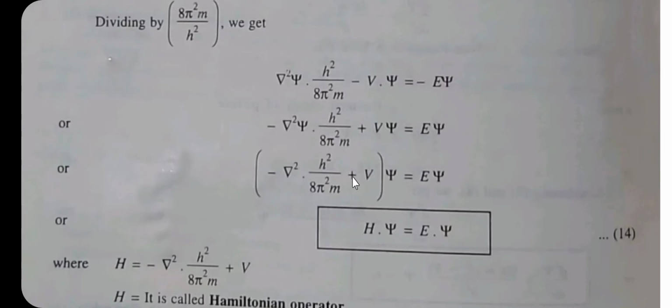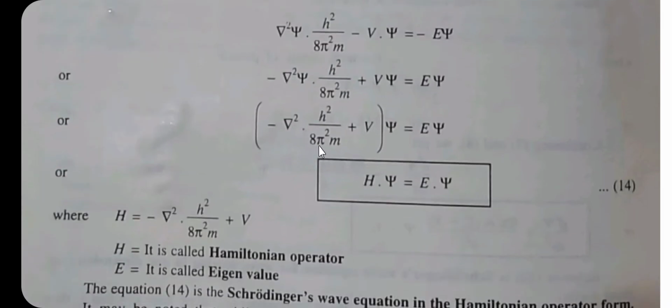Again this equation can be rearranged. There is a psi term on both sides, so psi is taken as common, and it can be written as in bracket minus del square into h square divided by 8 pi square m plus V, bracket complete, into psi is equal to E psi. This can be written as H psi is equal to E psi. This is equation number 14. In equation 14, H is called the Hamiltonian operator, while E is called the eigenvalue. And what is the value of H? H is equal to minus del square into h square divided by 8 pi square m plus V.